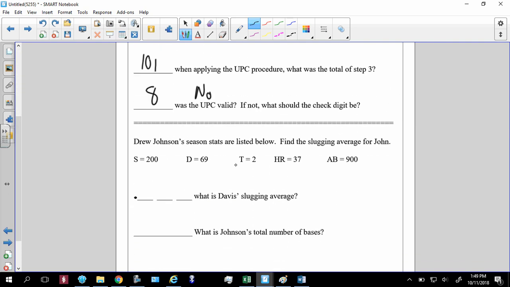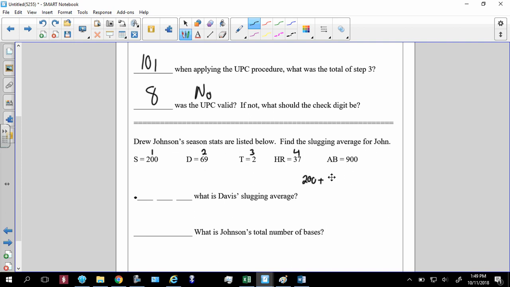Drew Johnson's seasons are listed below. You're going to use your formula for slugging average. So remember that we are going to times that by 1, times that by 2, times that by 3, times that by 4. When we do that, we're going to get 200 plus whatever 69 times 2 is.